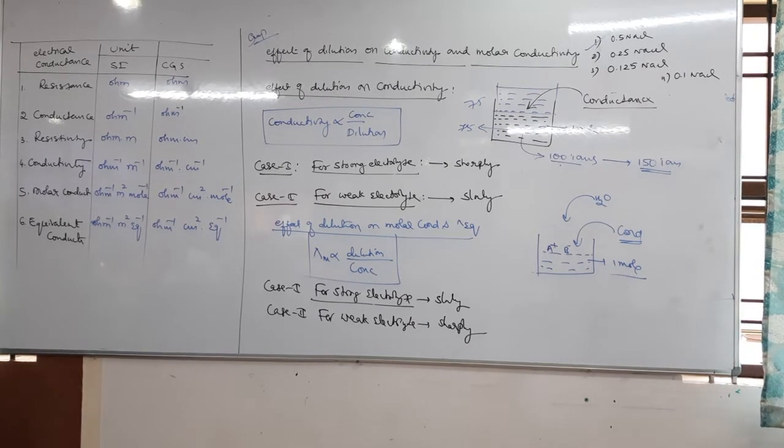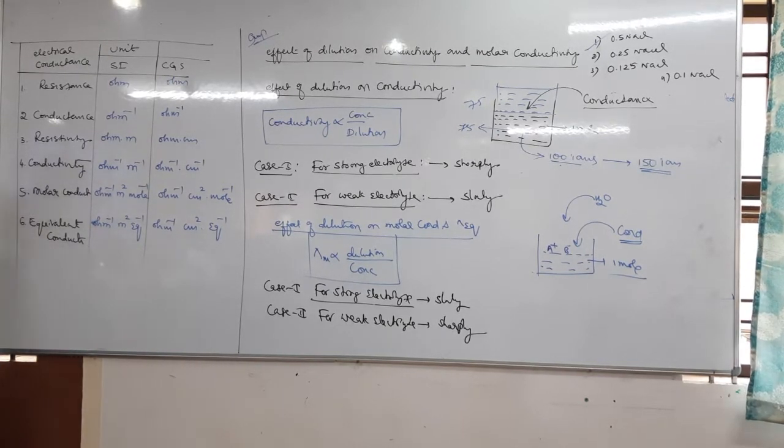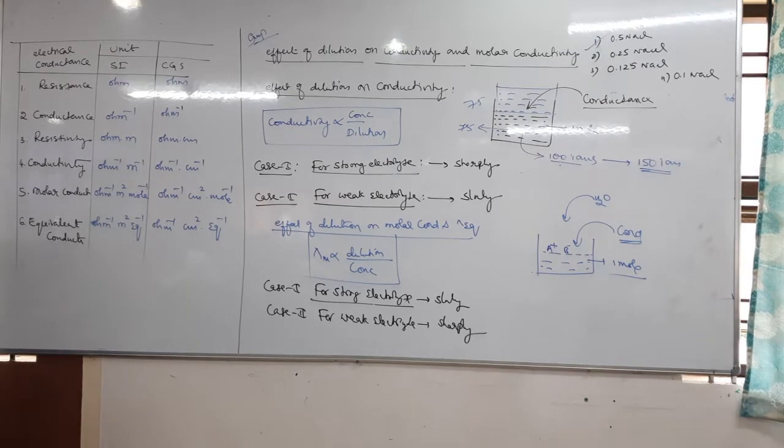The conductivity of an electrolyte decreases on dilution. It is due to the decreasing number of ions per unit volume.